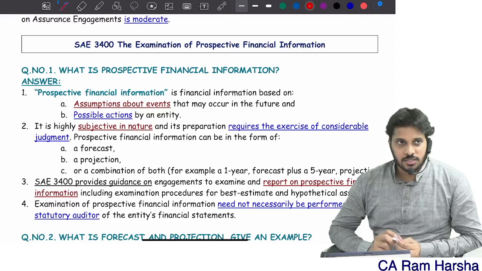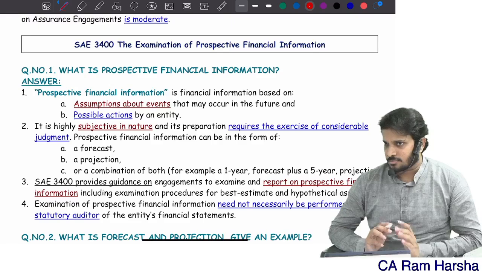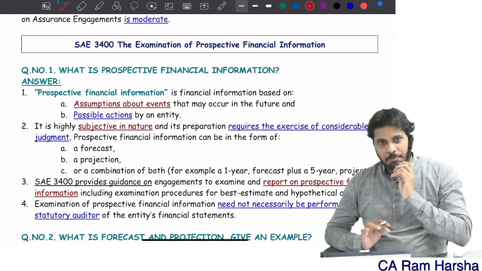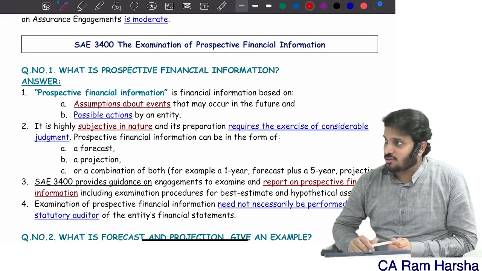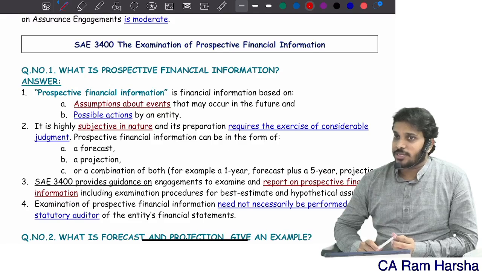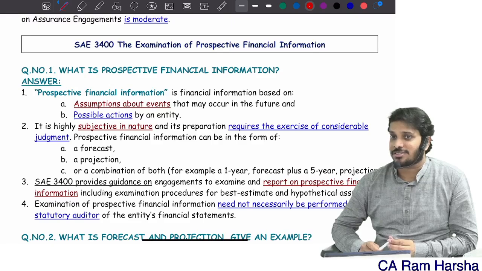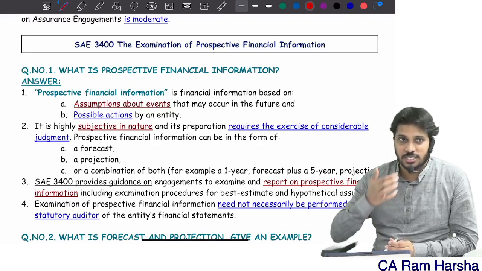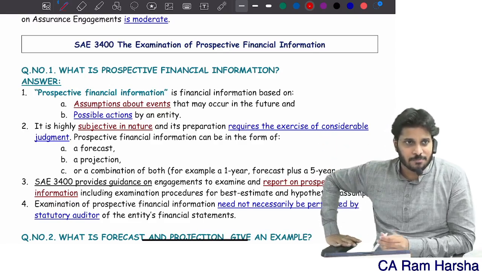And if you recollect, Schedule 2 Part 1 Clause 3, correct? It prohibits a chartered accountant in practice to associate with any financial information that contains projections. You are not permitted to associate yourself with projection.